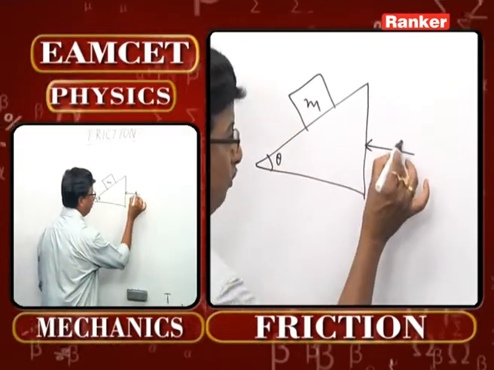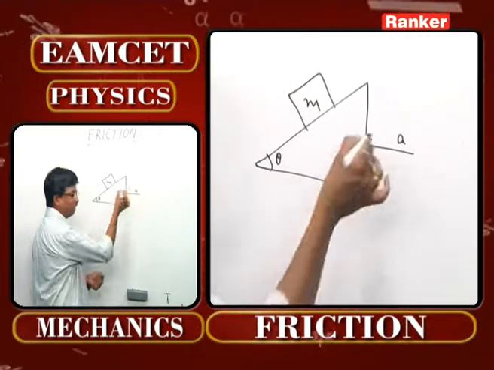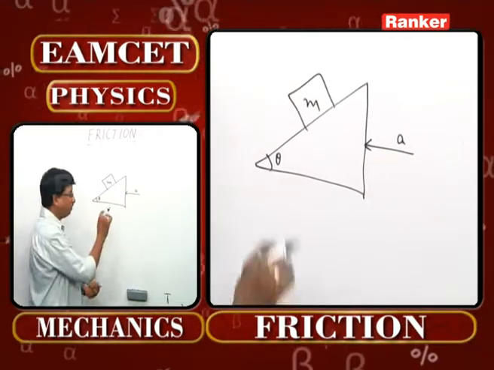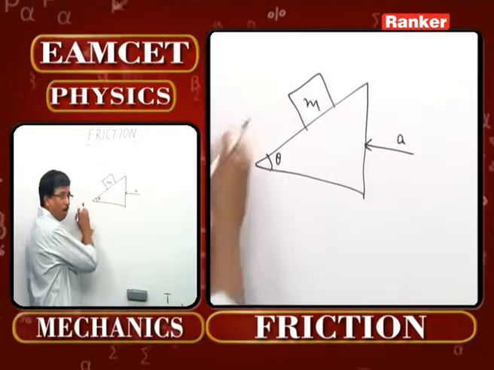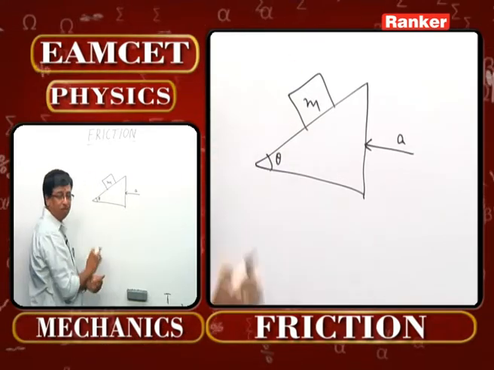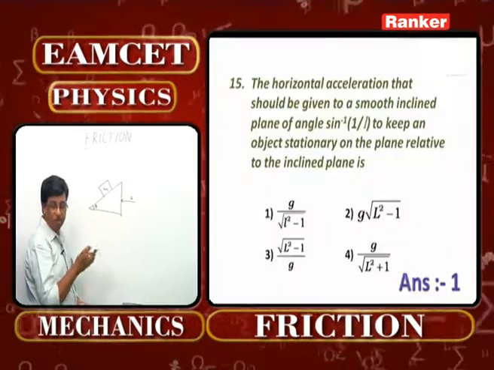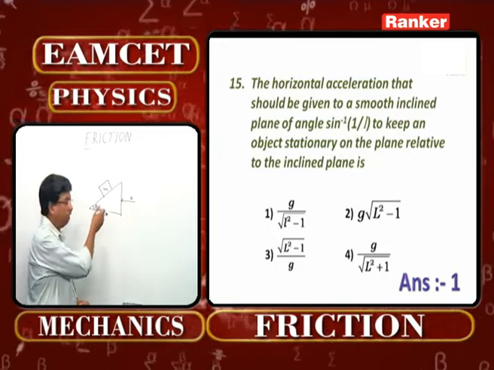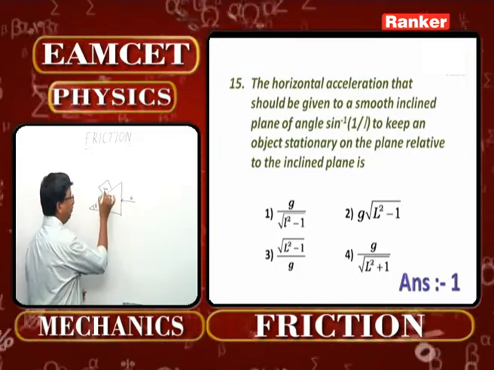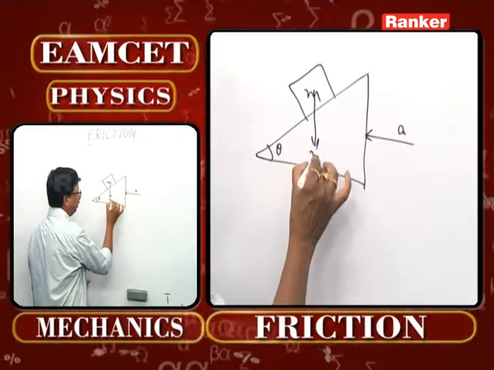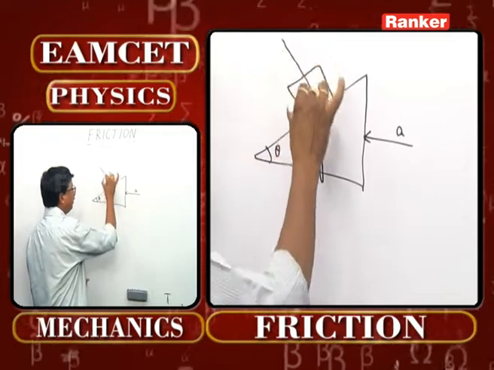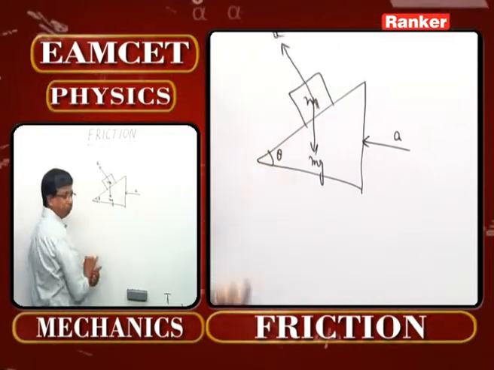You should apply some force on this with some acceleration A, such that this body should not slide, it should be there forever. Means what? That is the condition: the object should remain stationary on the plane relative to the inclined plane. When I consider this, this is the weight, and this one is the normal reaction that is acting.